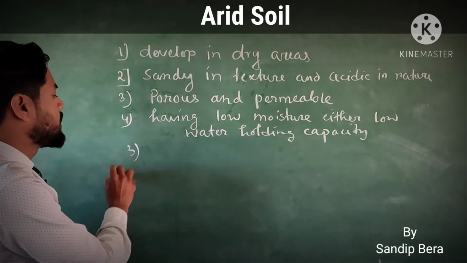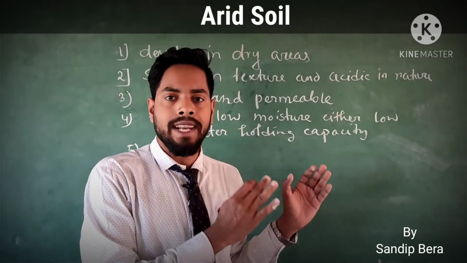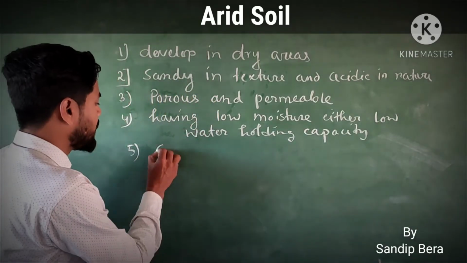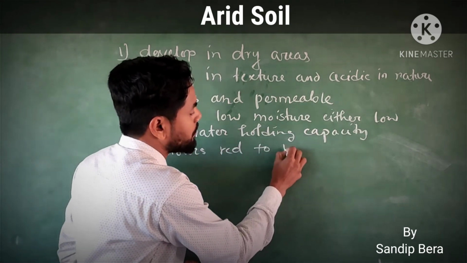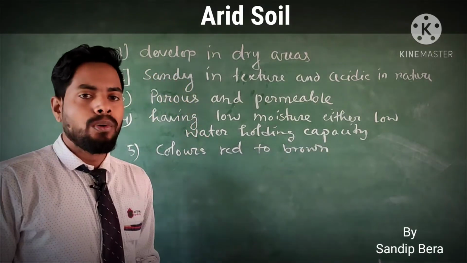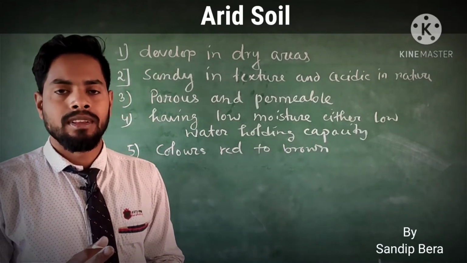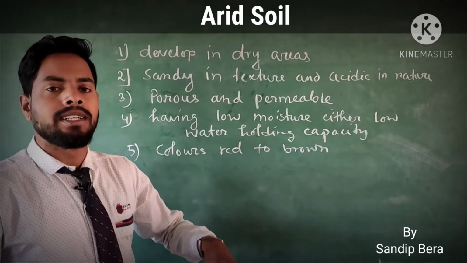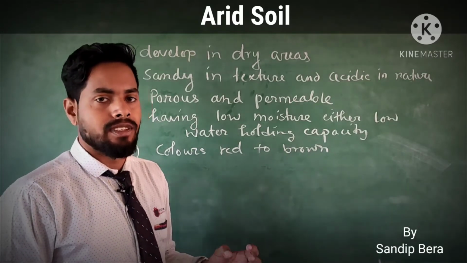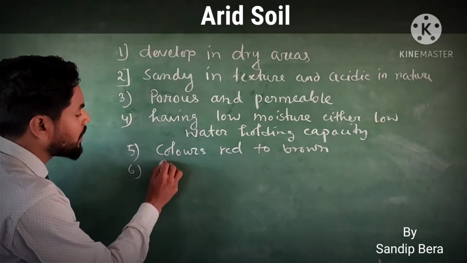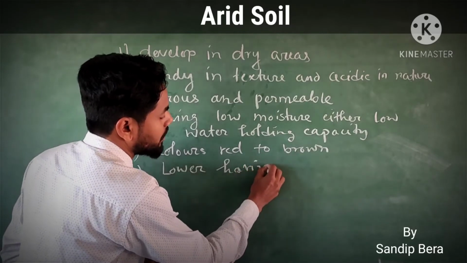The fifth important characteristic is that the arid soil color varies from red to brown. And the lower horizon of the arid soil contains kankar. That means with the increase in depth of the soil, the calcium content increases. That's why the lower horizon, the lower layer of arid soil,